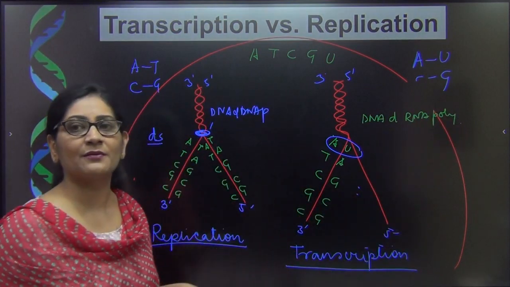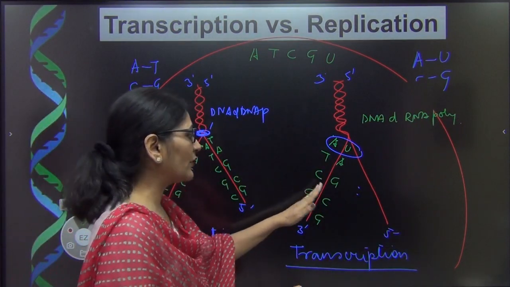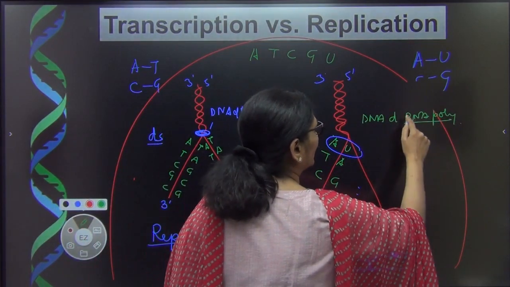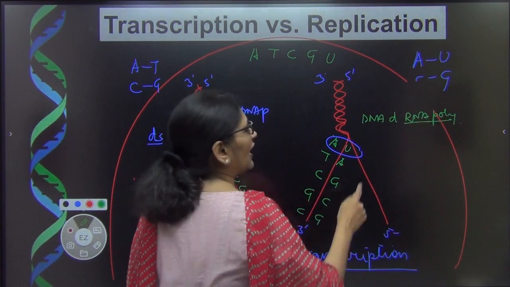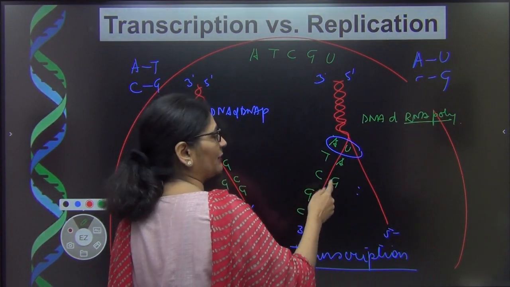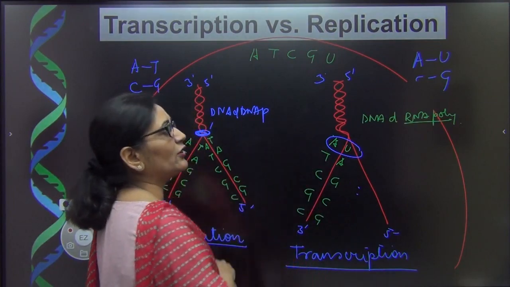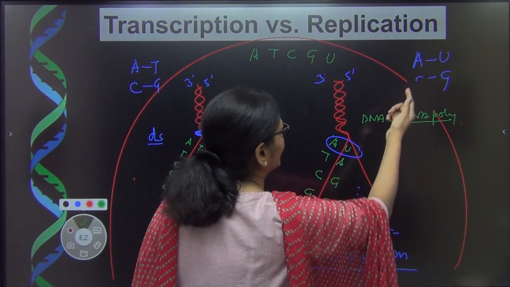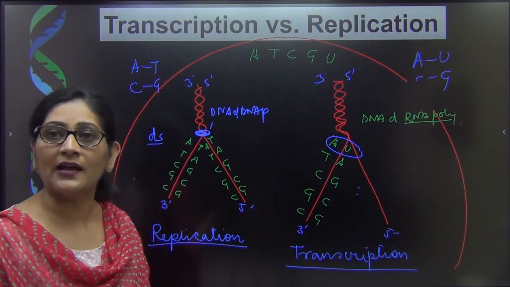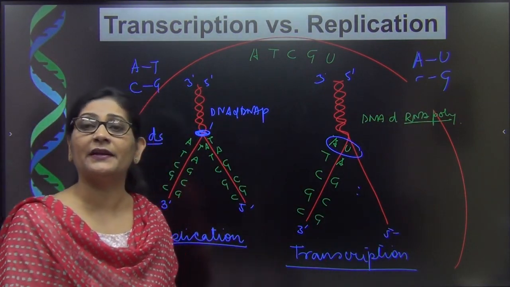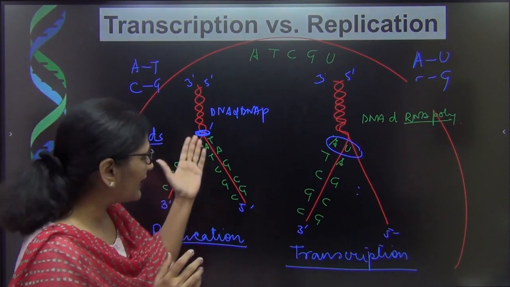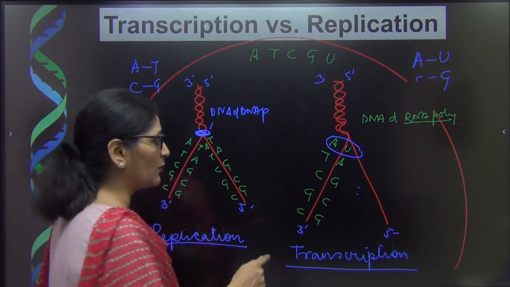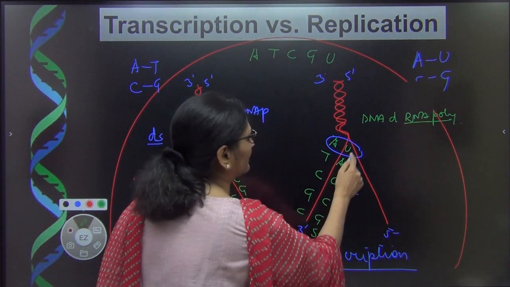For now you must have understood from the name itself, because this enzyme is going to polymerize to form an RNA. Since it is going to polymerize to form an RNA, we call it RNA polymerase. And why do we call it DNA dependent RNA polymerase? Because this polymerization can happen only on a DNA. It cannot work independently, it cannot just pick up nucleotides and form an independent RNA. So we call it DNA dependent RNA polymerase. And like DNA dependent DNA polymerase, DNA dependent RNA polymerase can also polymerize only in the 5 prime 3 prime direction.